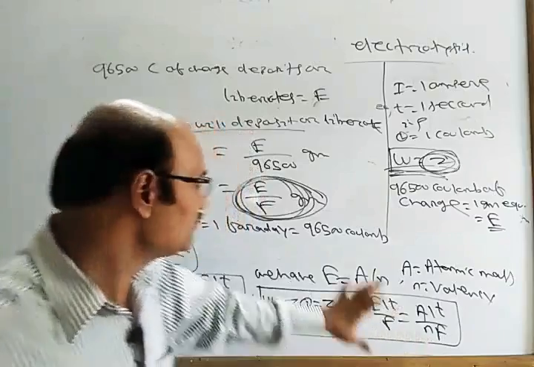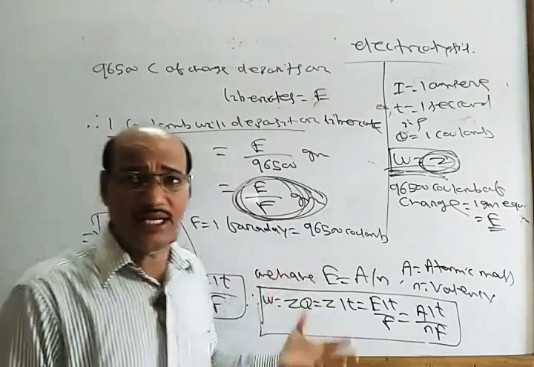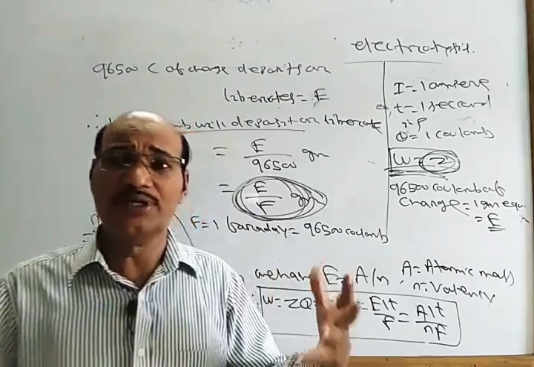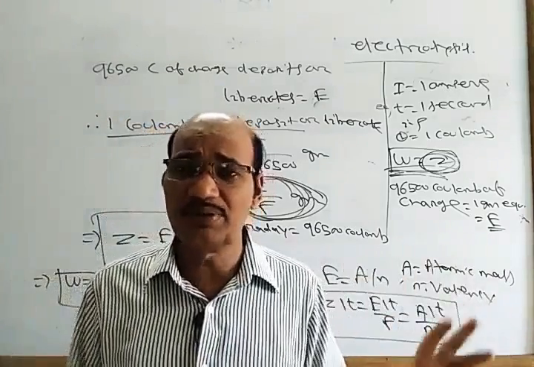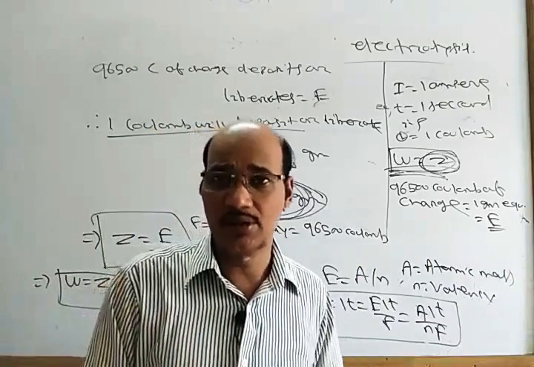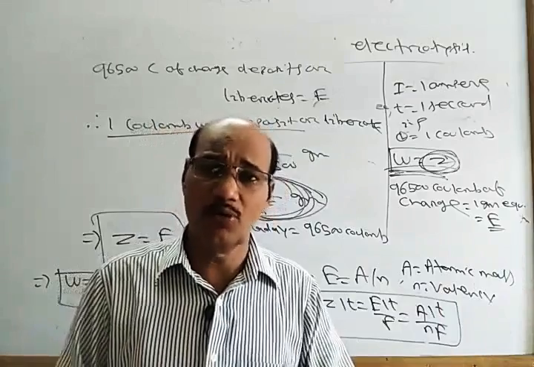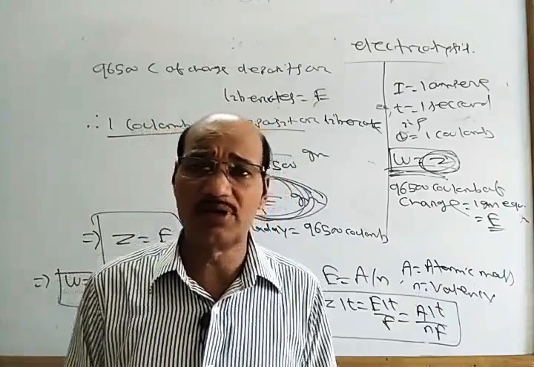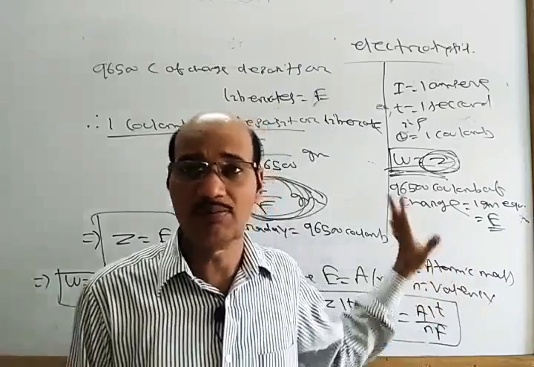So this is the whole idea of the first law. All total, the conclusion is what? The amount of substance deposited or liberated depends upon the quantity of electricity or the strength of the current. If you are passing more current for more time, then more substance will deposit or liberate. This is the conclusion of the first law.